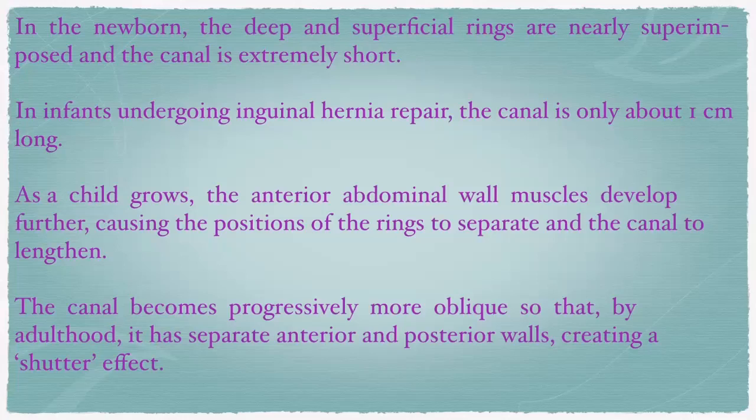In the newborn, the deep and superficial rings are nearly superimposed, right? The canal is extremely short. In infants undergoing inguinal hernia repair, the canal is about 1 centimeter long. As a child grows, the anterior abdominal wall muscles develop further, causing the positions of the rings to separate and the canal to lengthen, right? That is the mechanism. The canal becomes progressively more oblique so that by adulthood it has separate anterior and posterior walls, creating a shutter effect, right? That means it opens and closes.